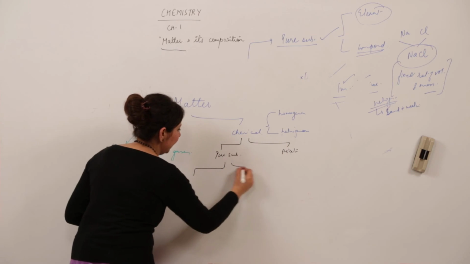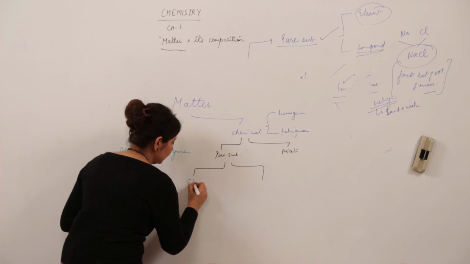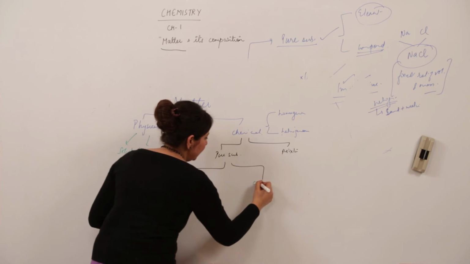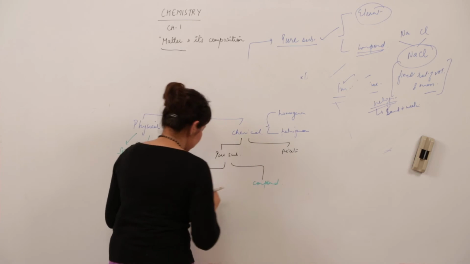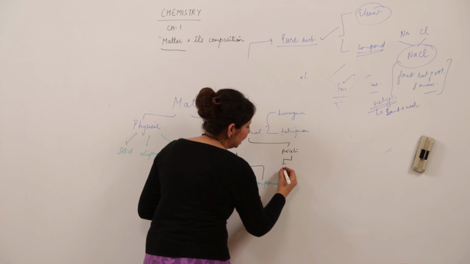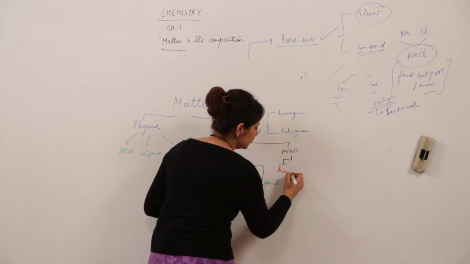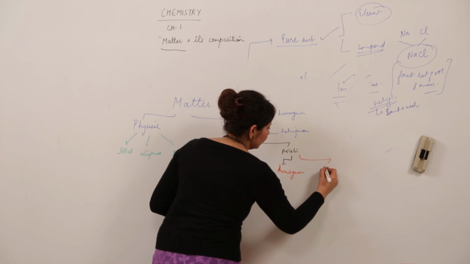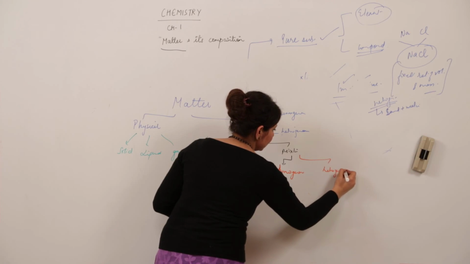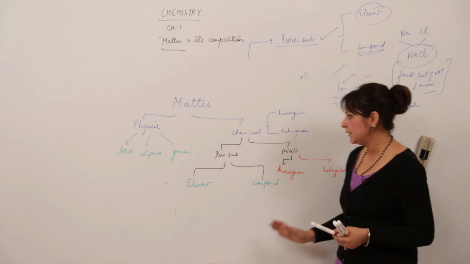Pure substance is again of two types, that is element and compound, and mixtures also come under two categories, that is homogeneous and heterogeneous. This is how we classify matter under these categories.